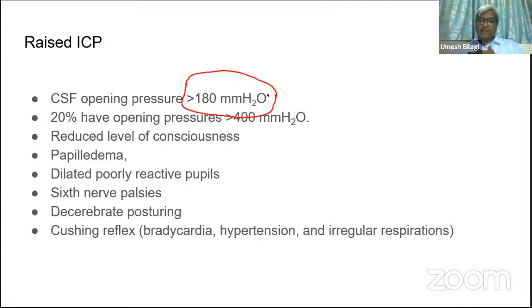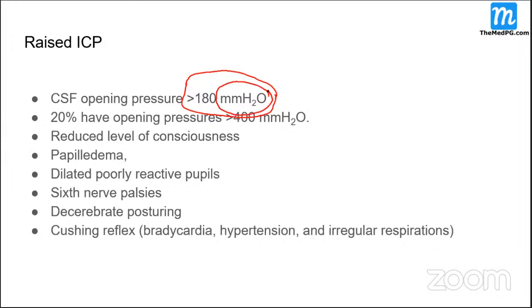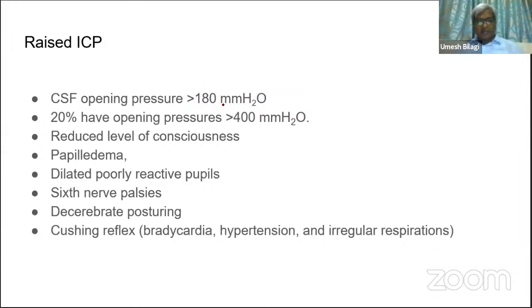It should be mentioned in water, not mercury. You can express it in mercury, but it is usually measured in millimeters of water. That is because you connect it to the LP needle. We don't put mercury to measure there. Just like CVP, how do you measure CVP? We measure it in millimeters of water. You have to express it that way, so more often we express it in terms of water.